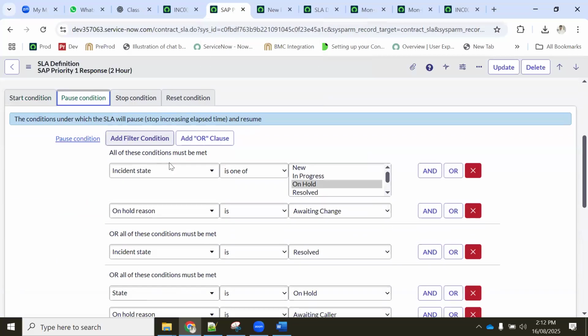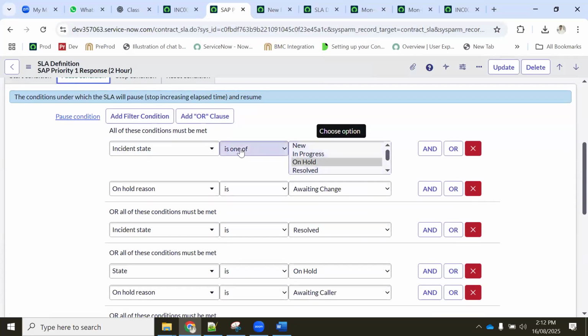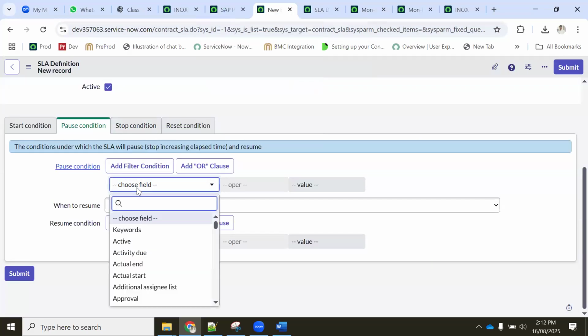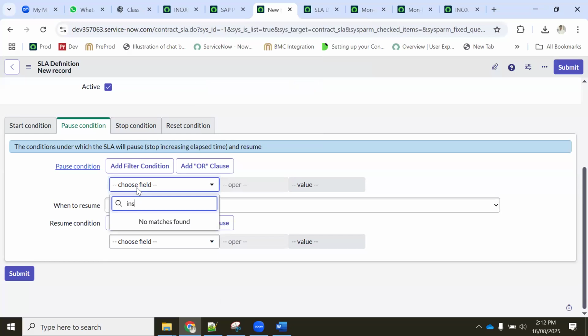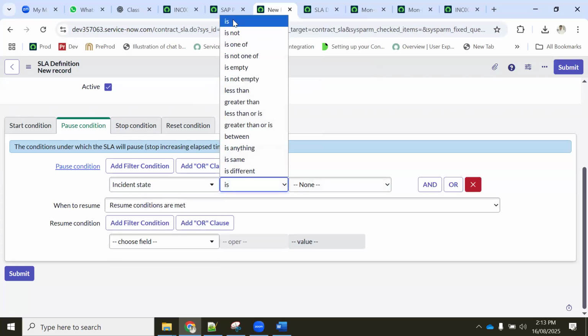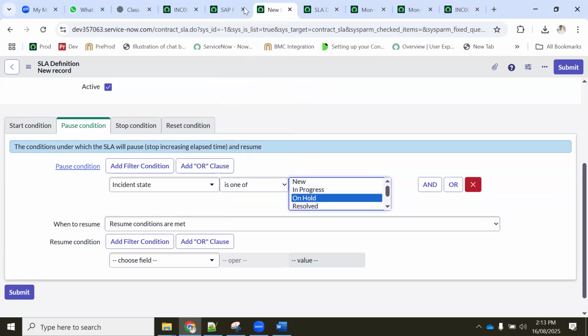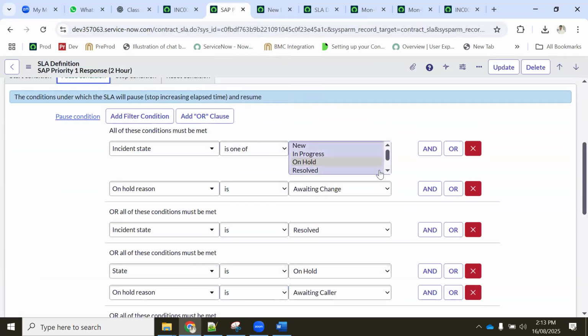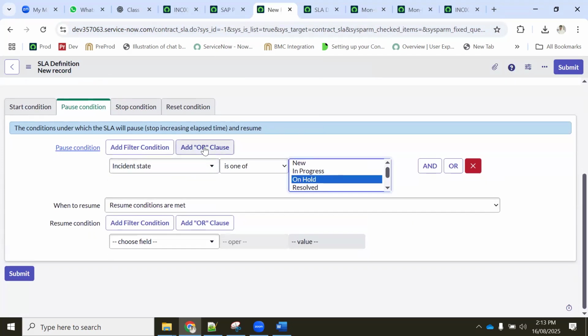If you see here, incident state is one of the pause conditions. Incident state is one of on hold, then only on hold is there, okay, no problem.